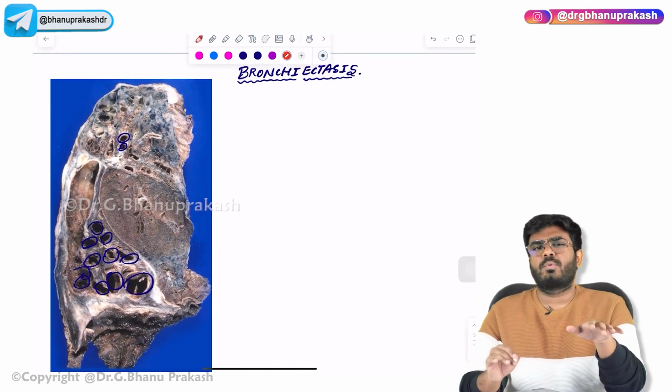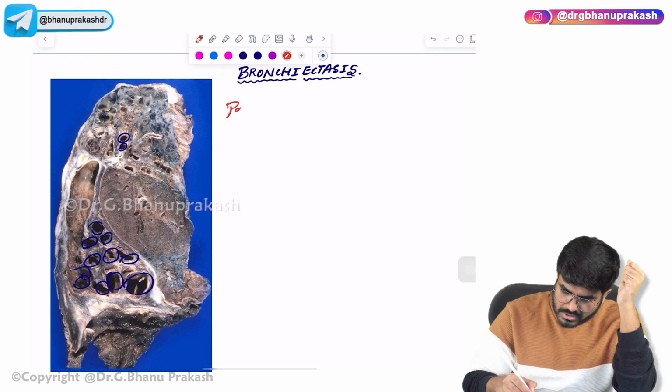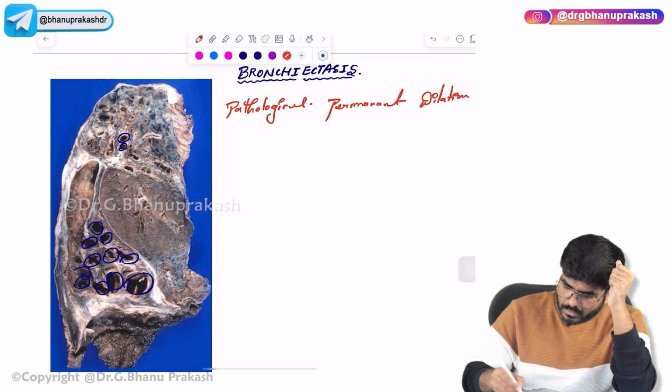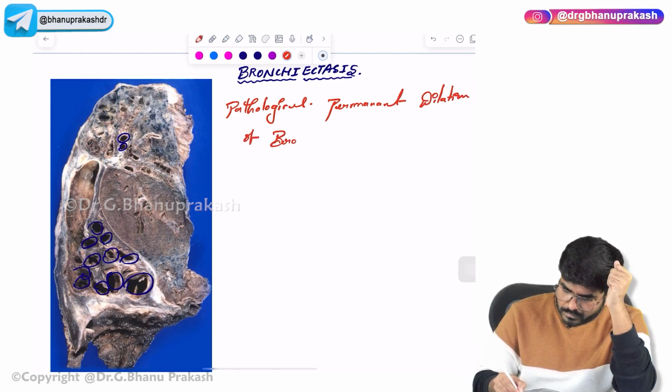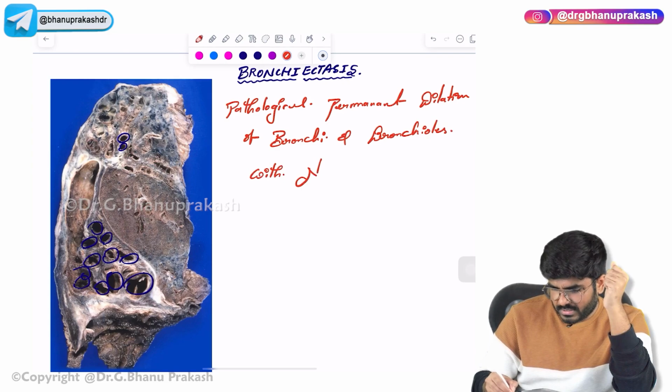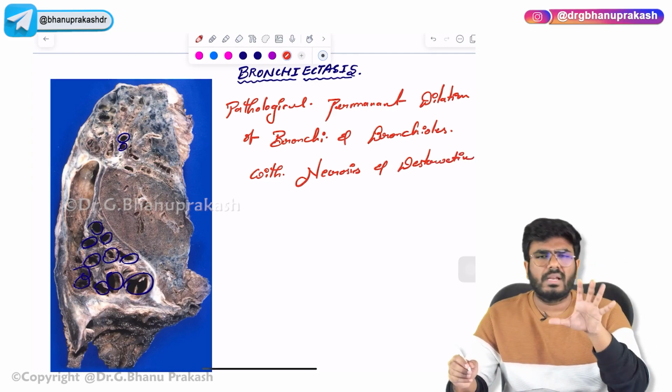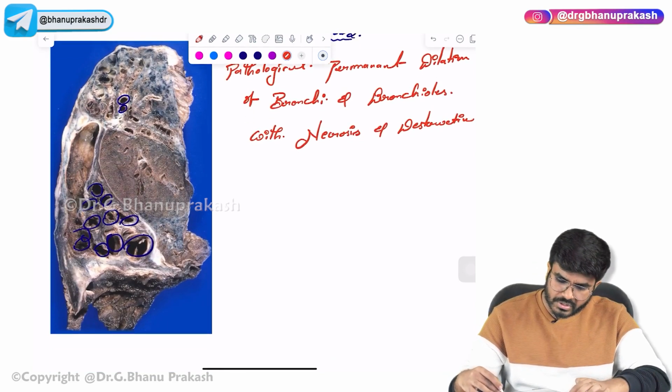Now, what exactly is bronchiectasis? First, let me write here the definition. It's pathological, permanent dilation of bronchi and bronchioles. Bronchi and bronchioles are getting affected with necrosis and destruction. Now they are totally dead and they are totally gone. Necrosis and destruction.